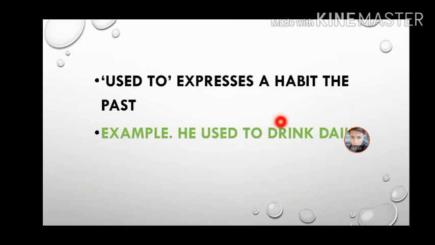Like you can see here, I used to drink daily. Or another example we can take: I used to play cricket when I was young. So we use used to when we talk about a past event that was a routine.